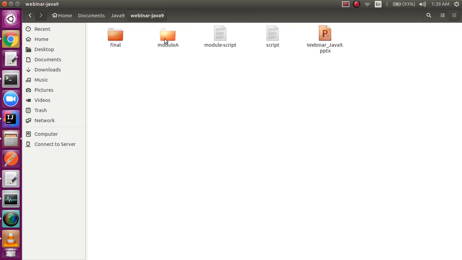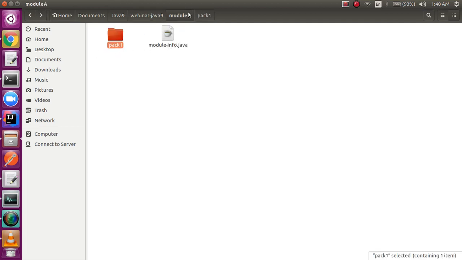so this is my module, that is module A. That is the name of my module. What does this module contain? It contains a package and obviously my module-info.java file. What does the package contain? It contains a .java file only. So guys, this module, how does it actually become a module is with the help of this special class. Keep in mind your module will never be called a module if you don't have this particular class.